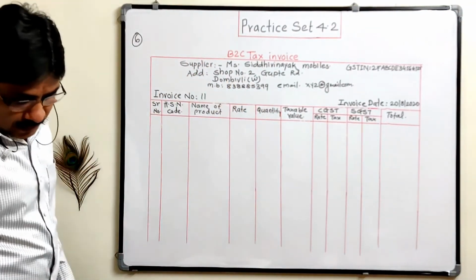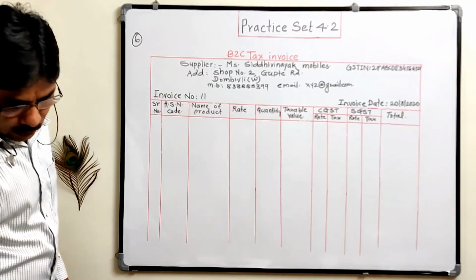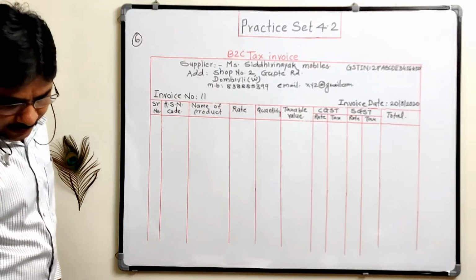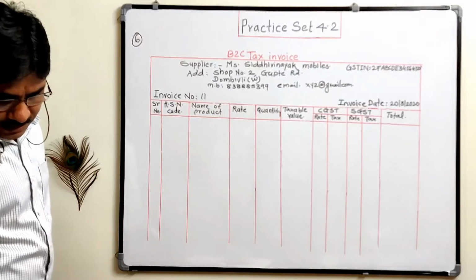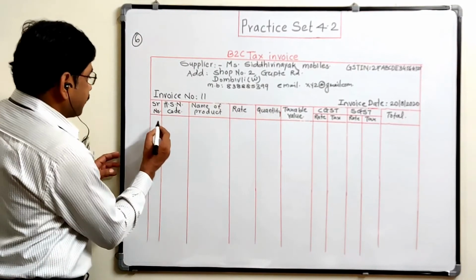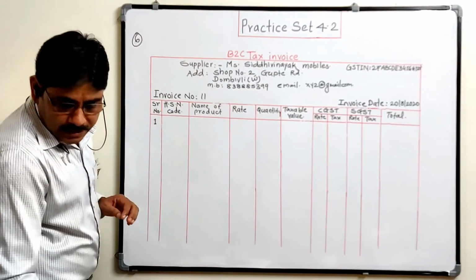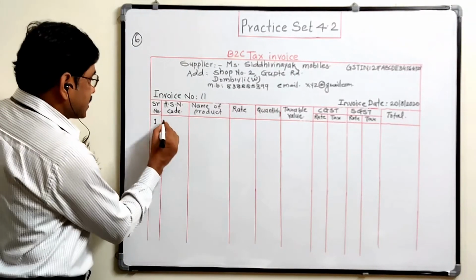So here the first item, the particulars are given. The rate of the mobile battery is 200. GST rate is 12%. So for the first one, write serial number 1. HSN code is 8507.